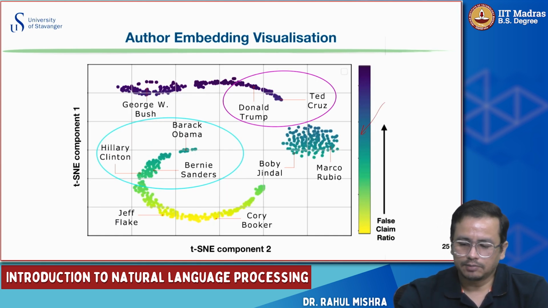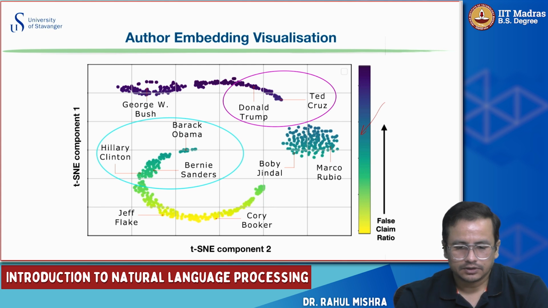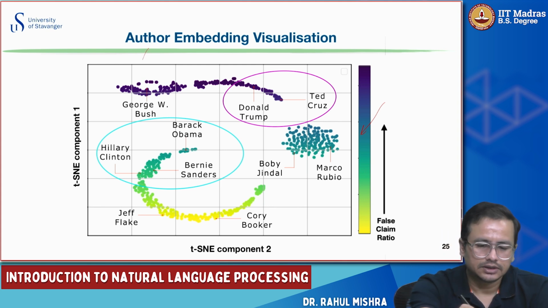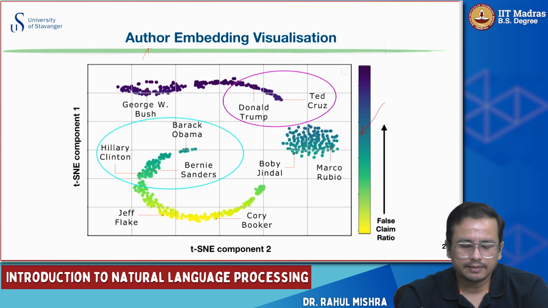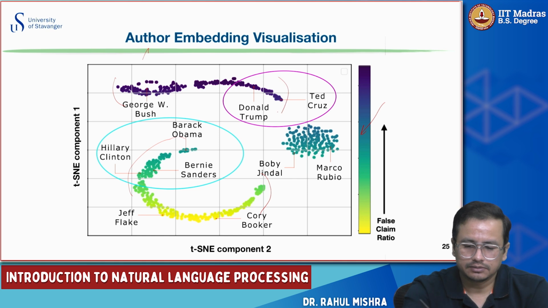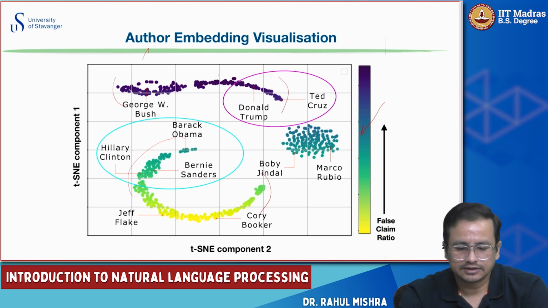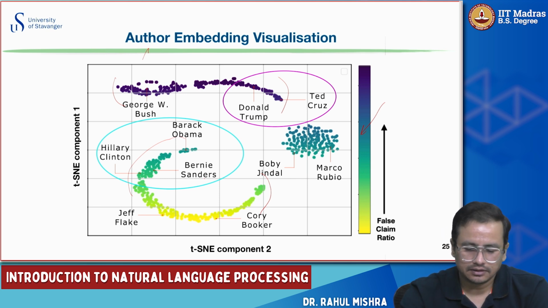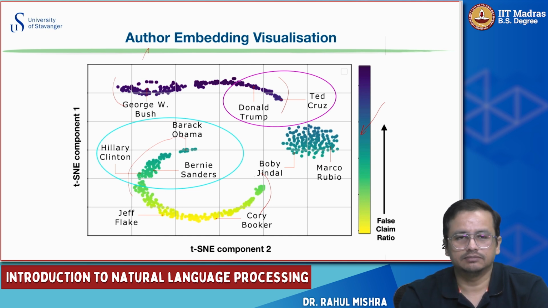In this case, we plotted the speaker embedding, or author embedding, you can call it, in the 2 dimensions of t-SNE. It turns out that the model is able to cluster the people involved in more true news versus fake news. Let's say Donald Trump here, George W. Bush here, so they are maybe involved with more fake news or misinformation. On the other hand, Bernie Sanders and Bobby Jindal are not involved much in misinformation.